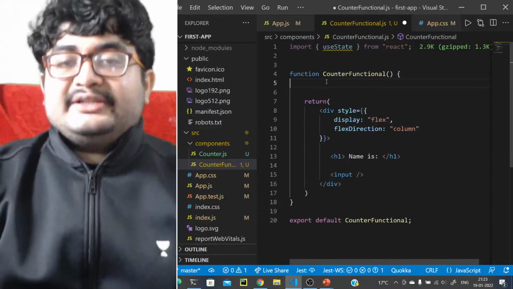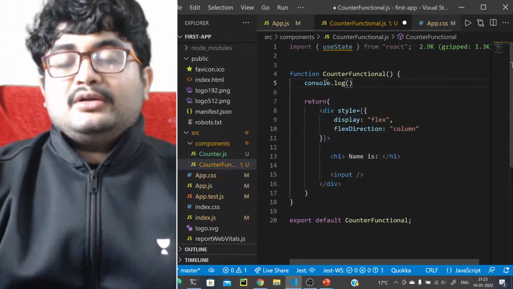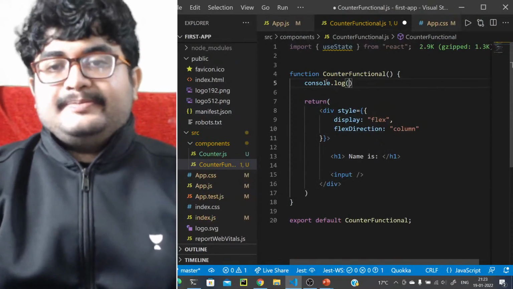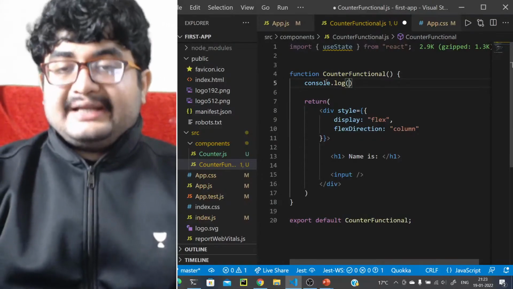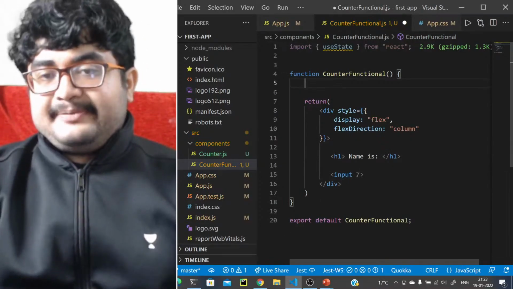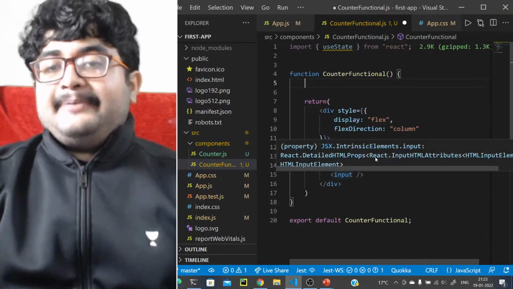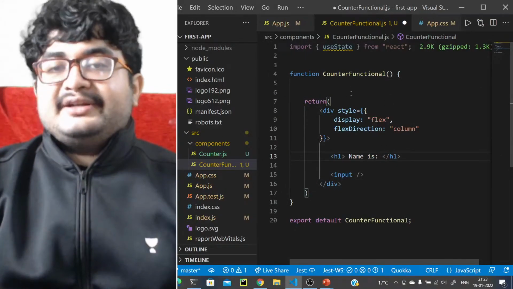This can be understood better. Let's give a console.log, right? Okay, I'll do that later, but first of all, let's actually think about this. We have an input statement here. Whatever we type here should be reflected here as well.